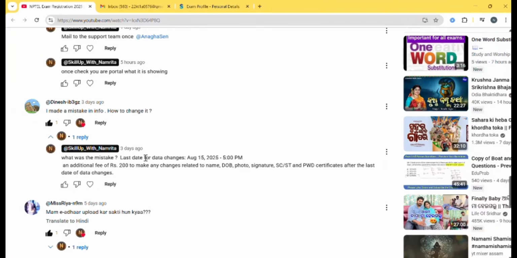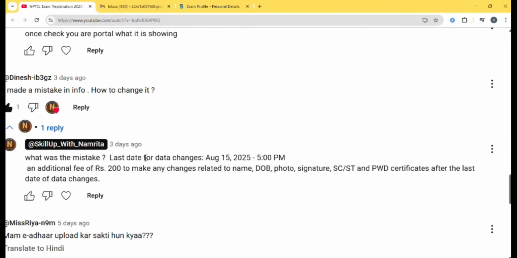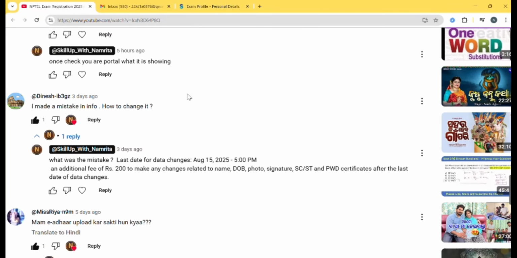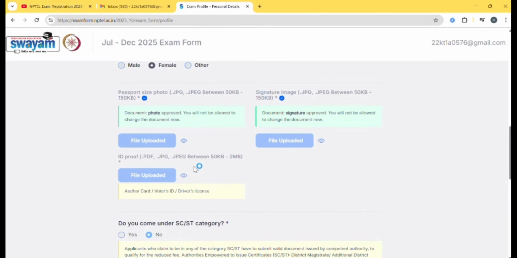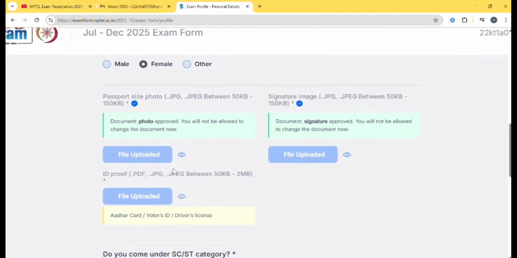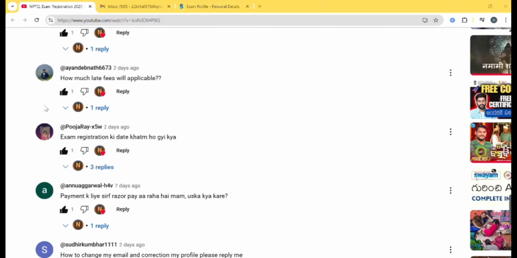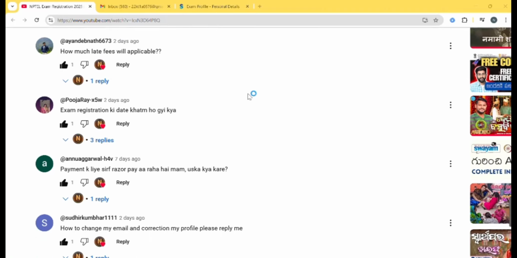So check before the deadline, and change the details which you want to change. And here I want to tell you that you can only upload Aadhaar card or other documents again, but you can't upload your photo or signature again. And some of you have asked how much the late fee will be. It will be nearly 500.